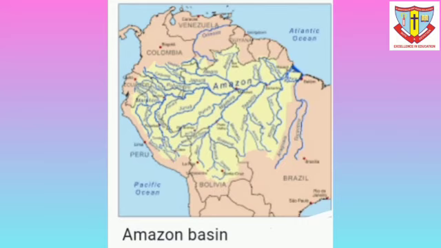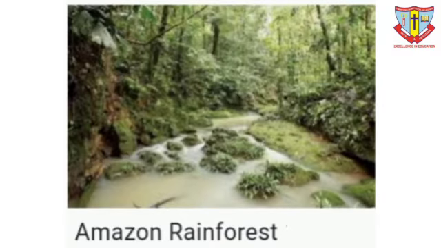The Amazon basin is quite wide in the west and narrow eastward. As the river approaches the Atlantic Ocean, the width of the plains increases. These are mostly forested areas and largely inaccessible due to frequent flooding and dense undergrowth. Most of the Amazon plains are covered by tropical rainforest.